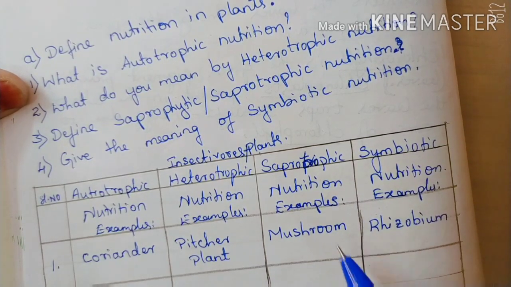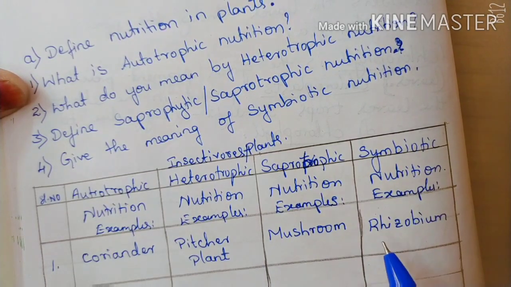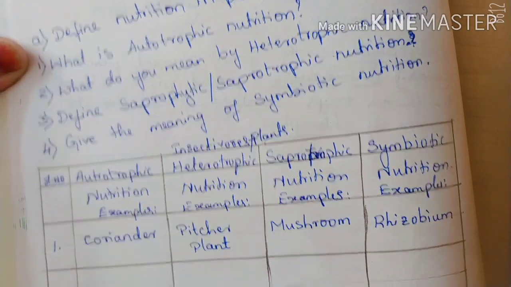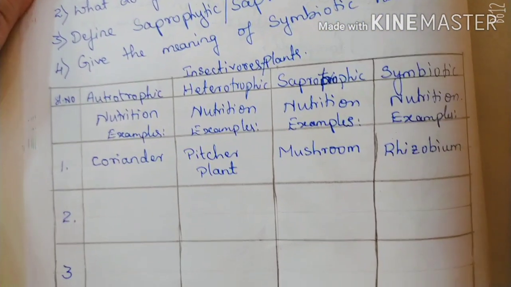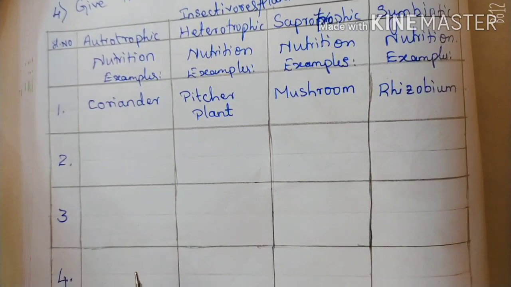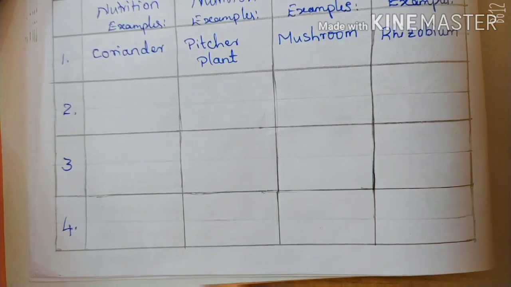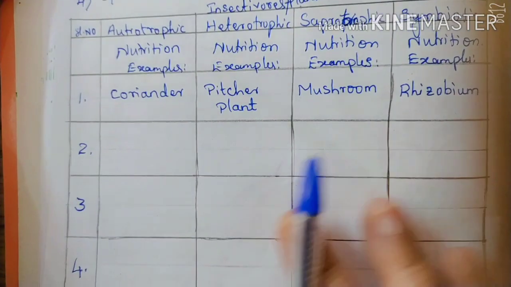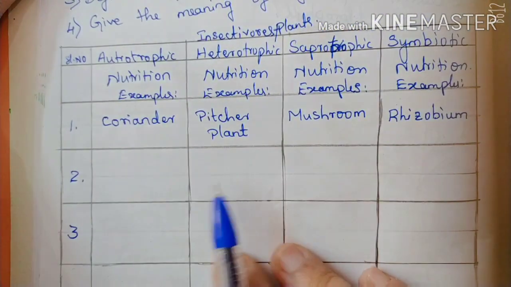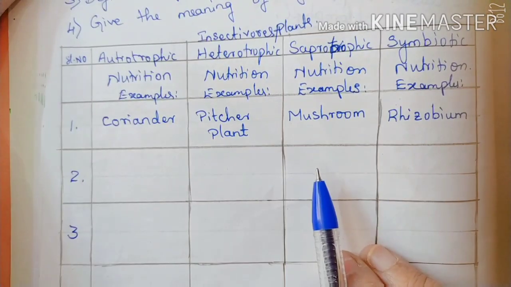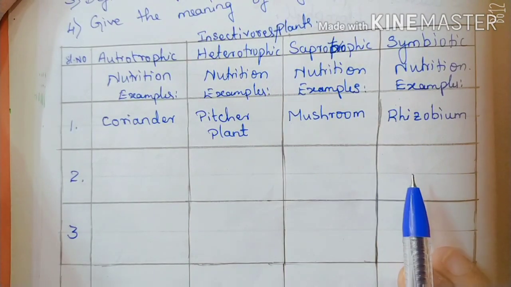The bacteria gives nitrogen to plants, and it has shelter with the plants and gets food from the plants. In this way you need to write examples, three examples each for autotrophic nutrition, heterotrophic nutrition, saprotrophic nutrition and symbiotic nutrition.